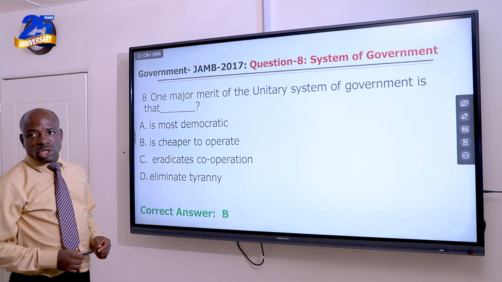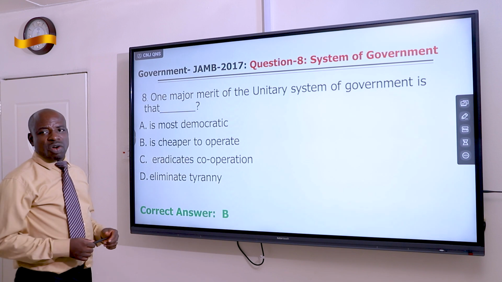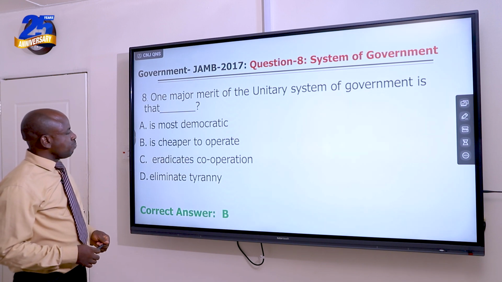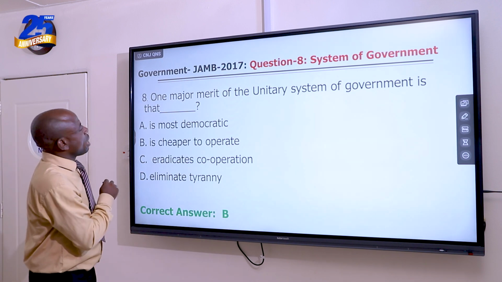Now, one thing we know with the unitary system of government is that it's not bogus, it's not an elaborate government, so it is cheap to operate. The answer is B. It is cheaper to operate. So let's move to question number 9.